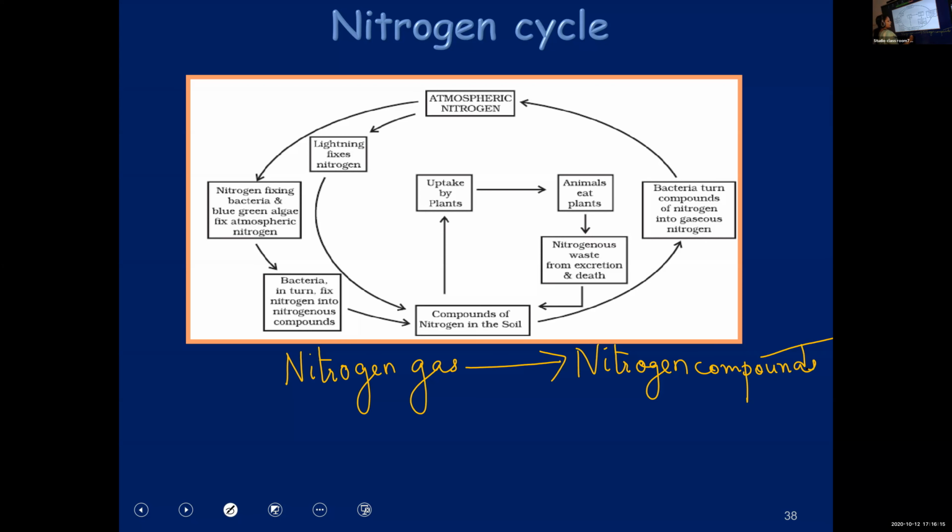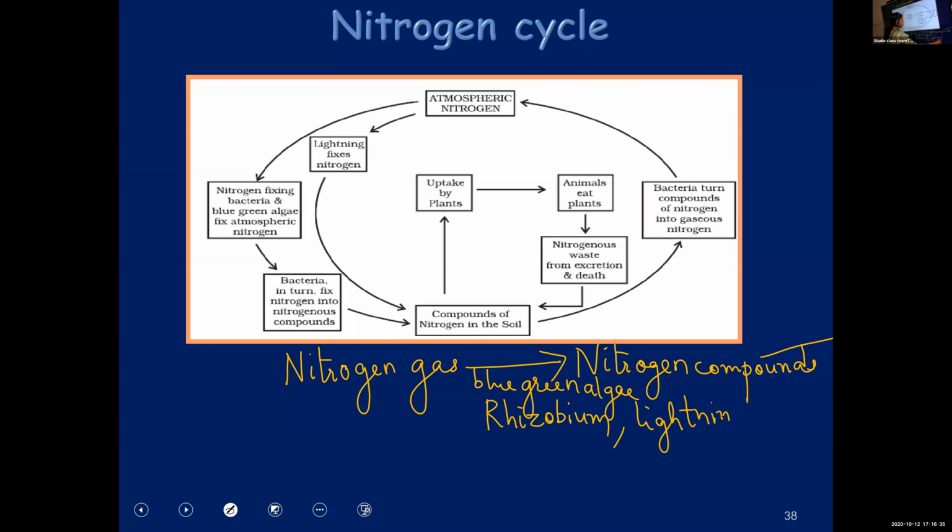Who all will convert? Blue-green algae, then Rhizobium bacteria, and also lightning. This conversion will take place by these.